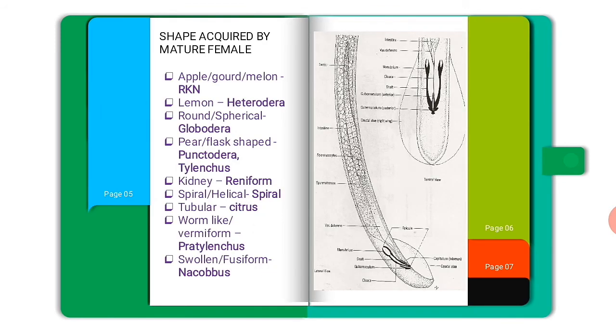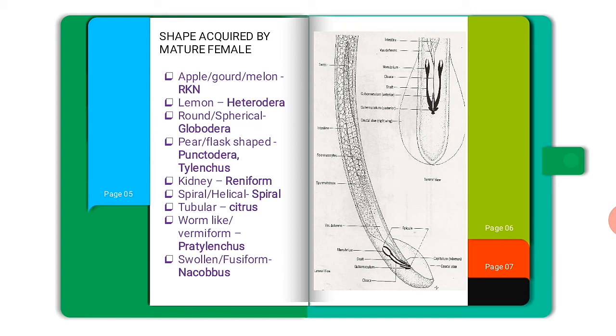Next one is about the shape acquired by the mature female. This is an important character which is extensively used in identification of male and female, that is sexual dimorphism. Here for Meloidogyne, the female is apple or melon in shape. In case of Heterodera, it is lemon, and Globodera round.